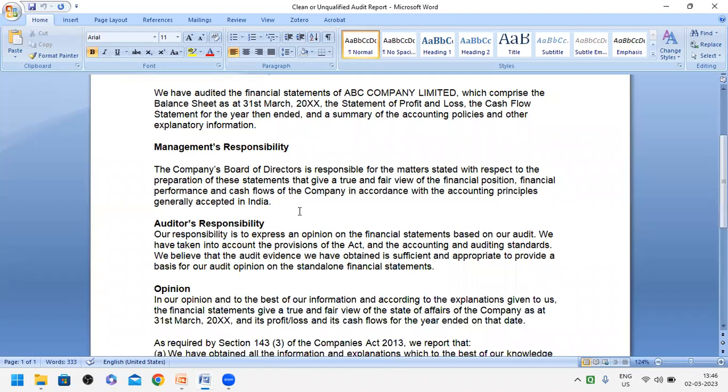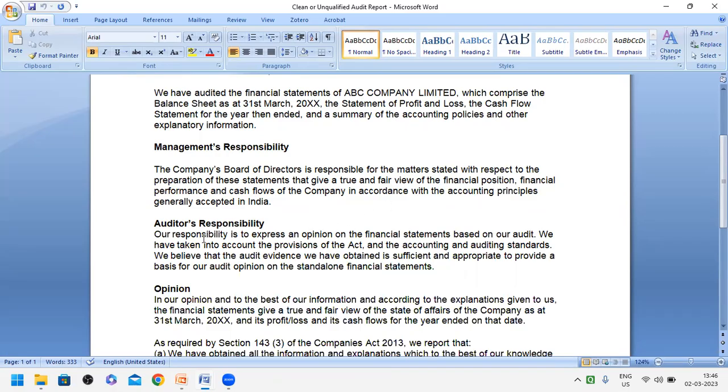It is the responsibility of management to provide the information which is very much required by the auditor to carry on his audit work, right? So that's why accurate financial statements should be given. Okay, so this means statements give a true and fair view. It means correct financial statements should be given to an auditor. It is the responsibility of management.